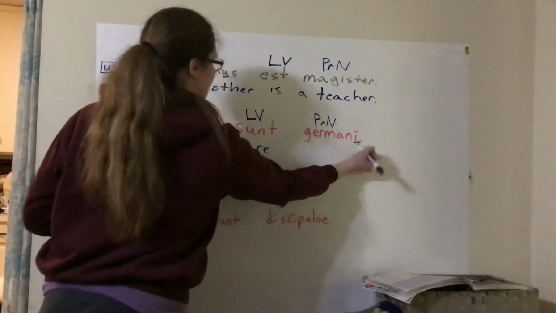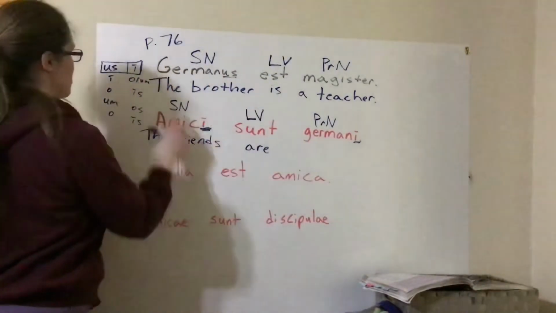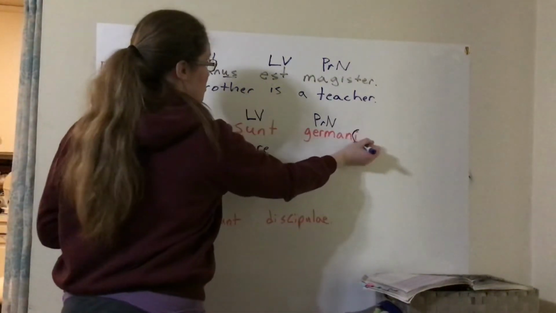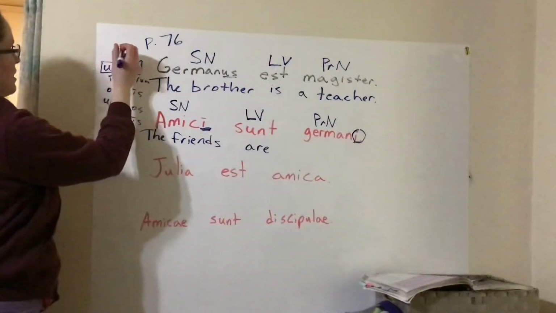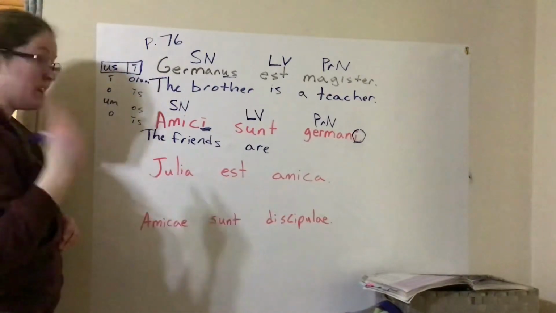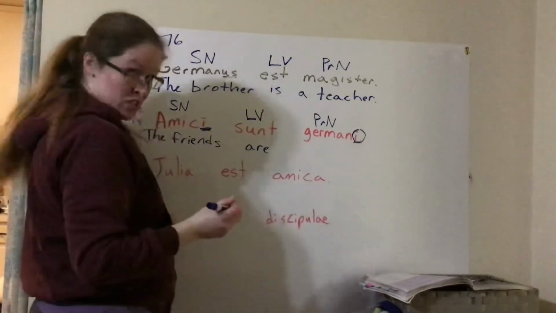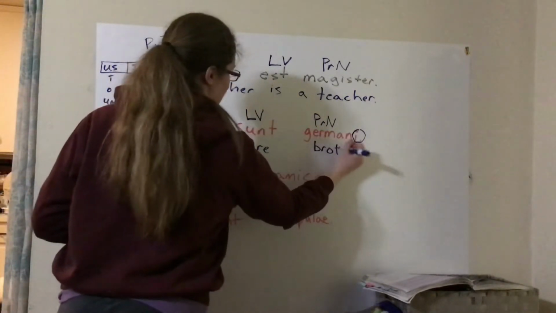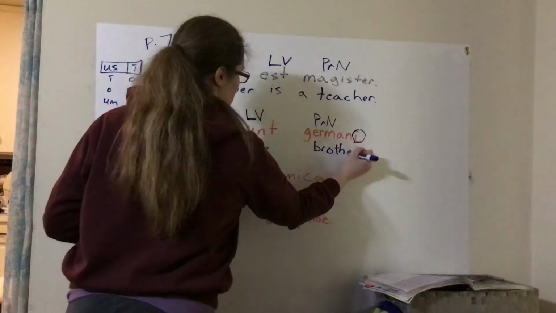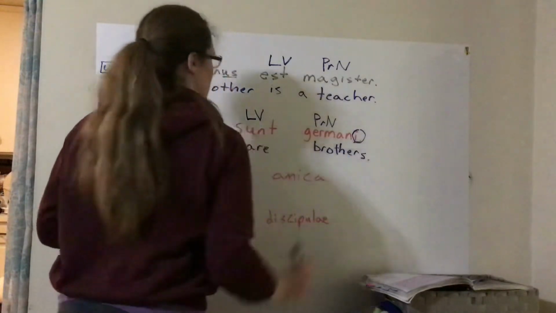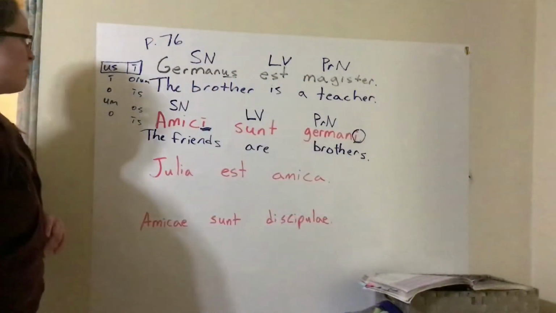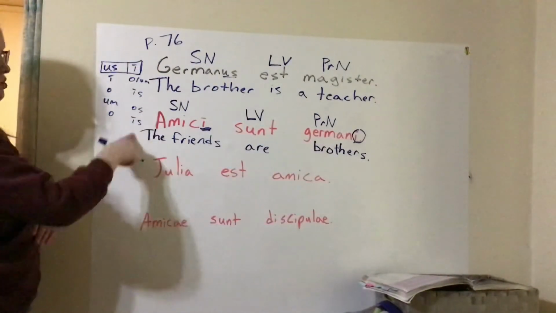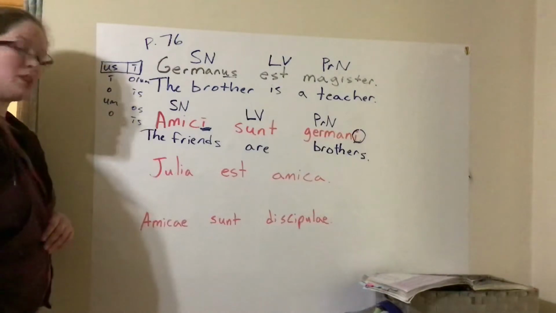We've got that same ending, so it's going to be the plural form, but we do know that this is part of our masculine endings, our second declension, which means it can't be sisters, it has to be brothers. Because remember we have Germana for sister and Germanus for brother, and we stuck with the ending that shows up in our us chart. So that helps us know that it's brothers.